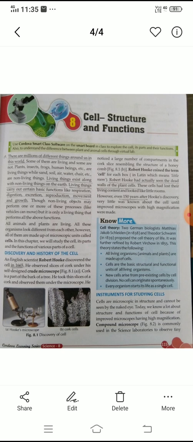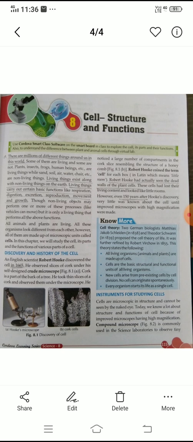All living organisms are made up of cells. Cells are the basic structural and functional units of all living organisms. New cells arise from pre-existing cells by cell division. Any new cells arise from pre-existing cells with the help of cell division. The cell divides and forms new cells, means daughter cells. I will teach you in the next class.